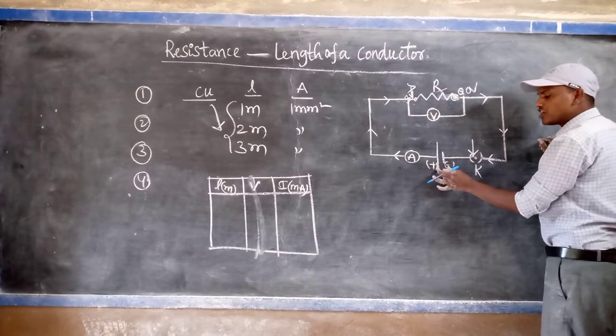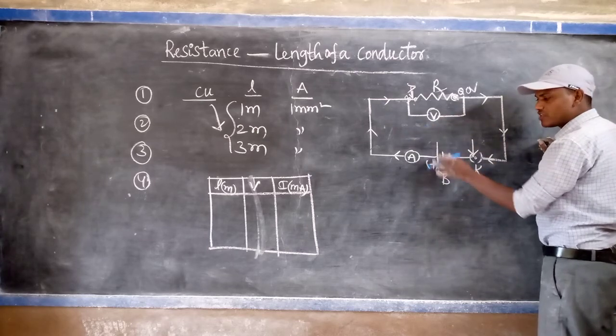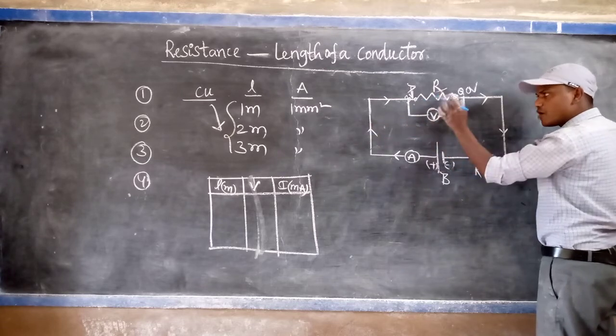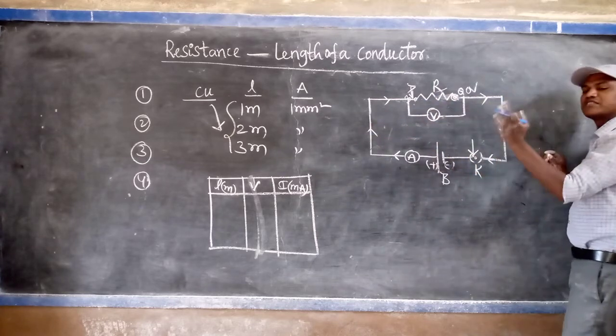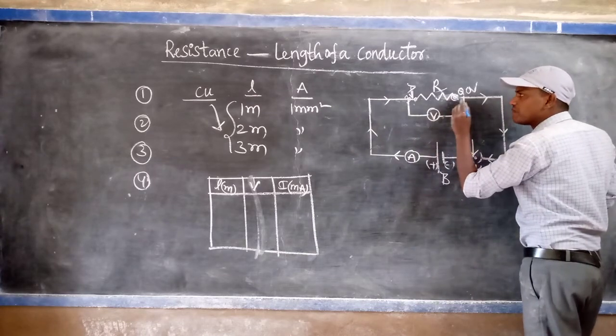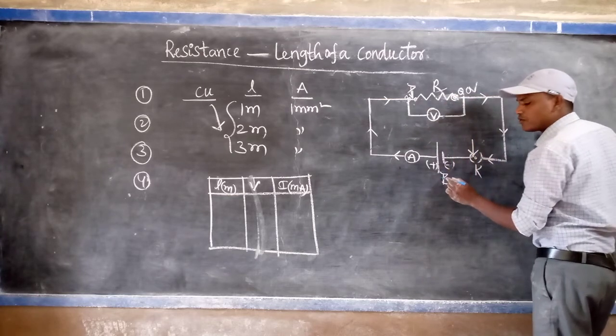If initially you keep 3 volts, for all 3 experiments keep 3 only. If initially you keep 6 volts, for the 3 wires of different length keep 6 volts only. That is the meaning of that. So the 1 meter length of the copper wire is placed between the PQ gap and keep the constant voltage.